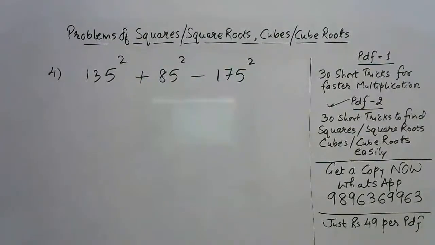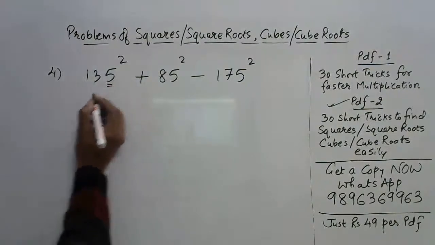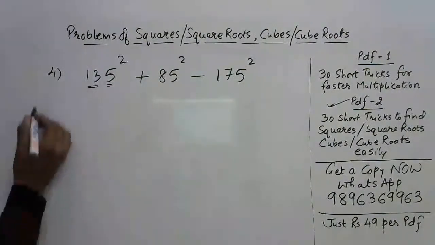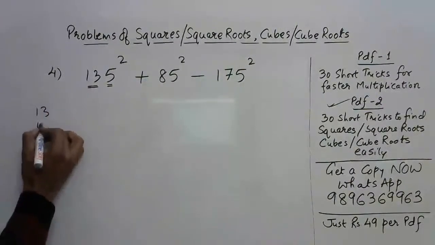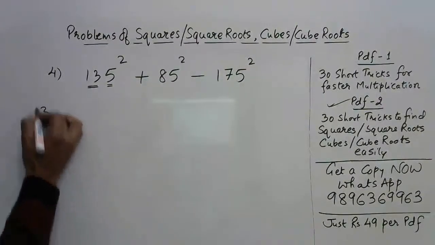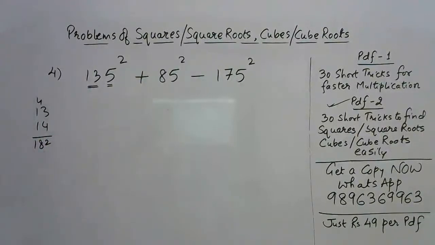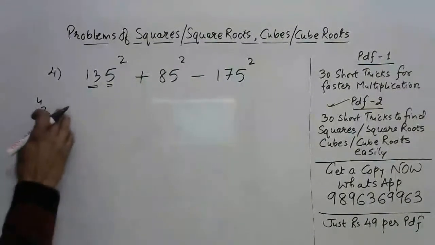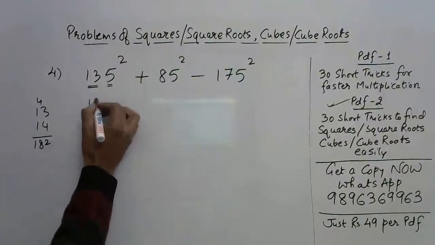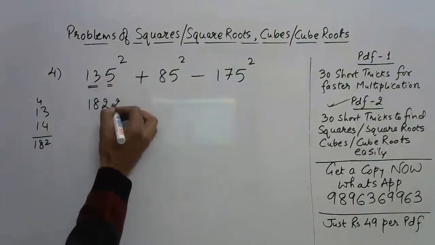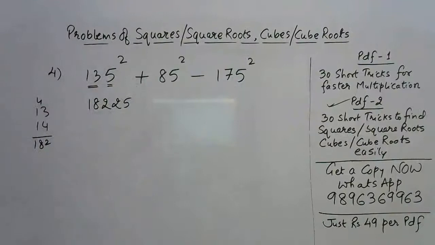Okay, so let's see. How do you square numbers ending with 5? Now just forget this 5 and think of this number 13. And you need to very quickly multiply 13 by its successor 14. 3 fours are 12, carry 1, 1 four is 4, 5 plus 1 is... so 182, done. 14 into 13 is 182. So 182 followed by 25. This is the square of 135.